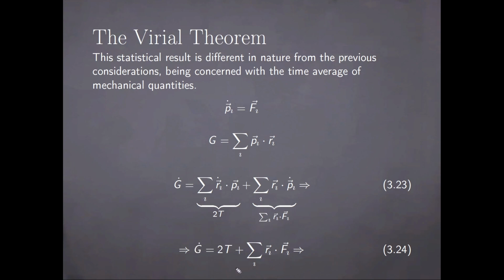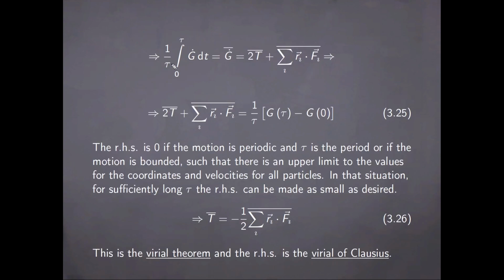So with this expression for the time derivative of g, we can then define its average over a given time interval or period tau, which is the integral from the initial moment to the moment tau of the time derivative of g divided by tau. A shorthand notation for the integration and the division by tau is given by the overhead bar over the quantity.